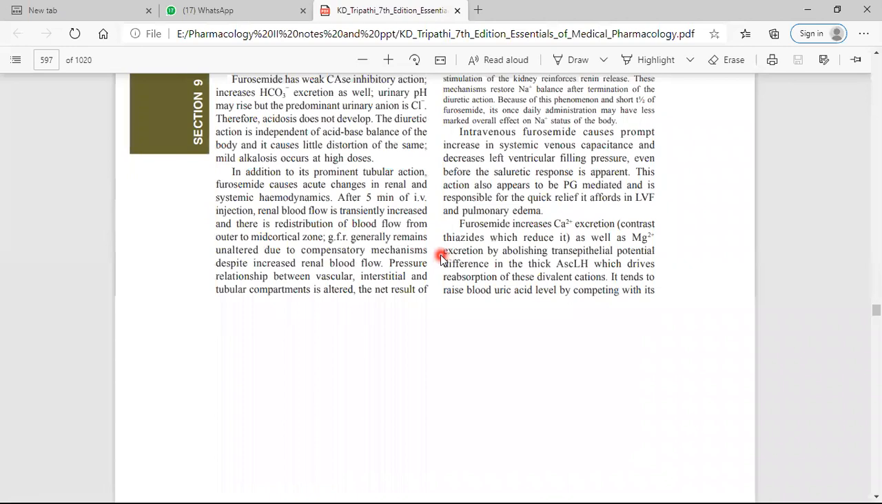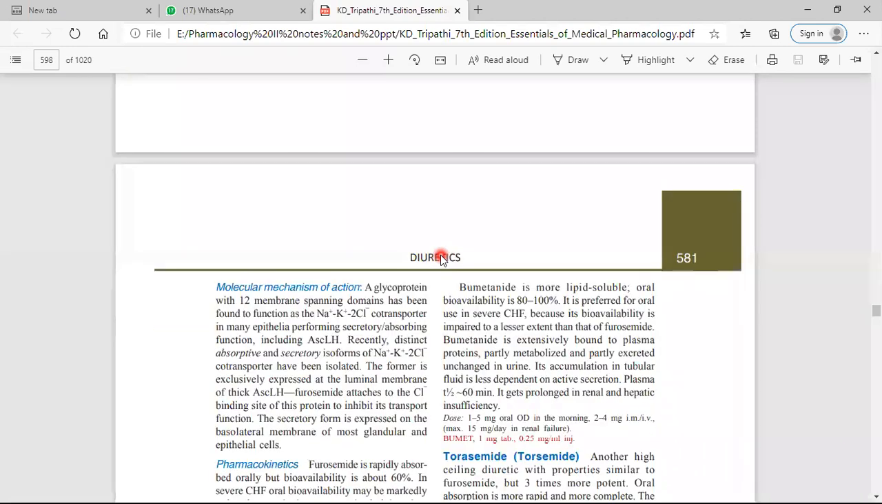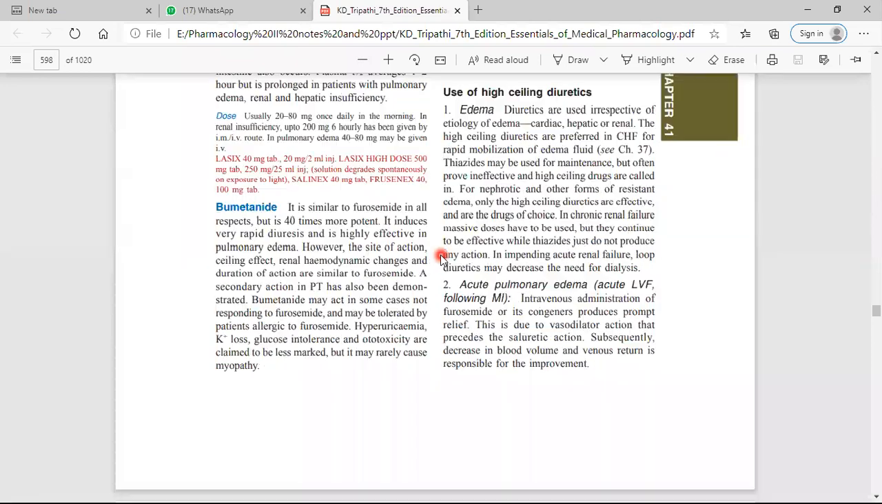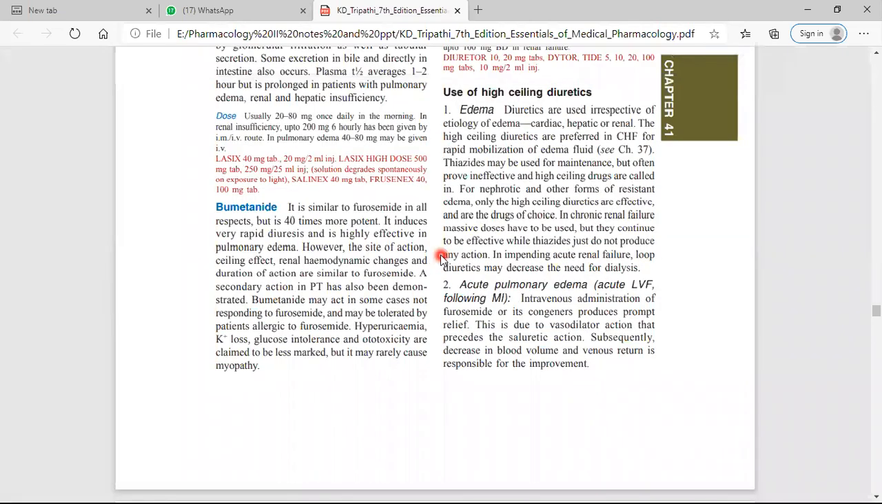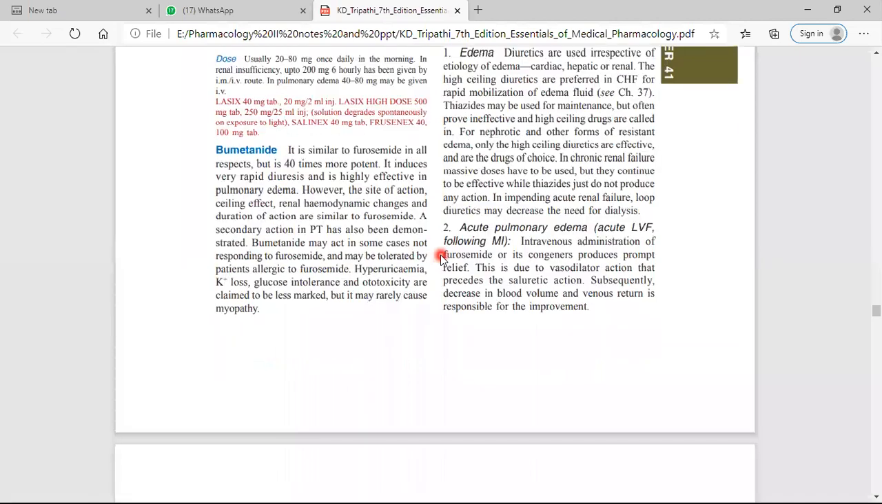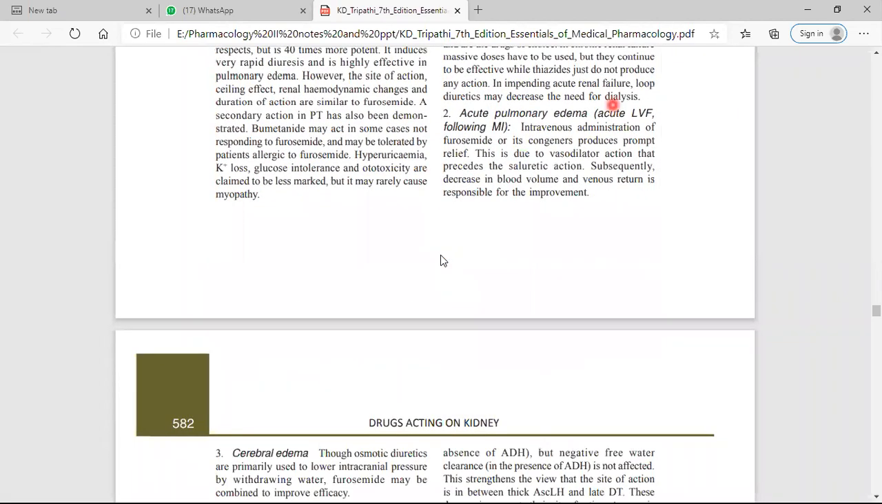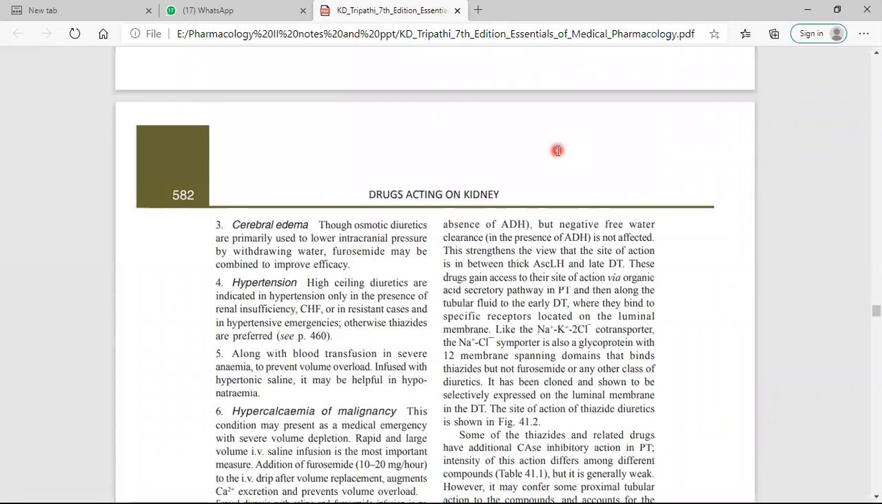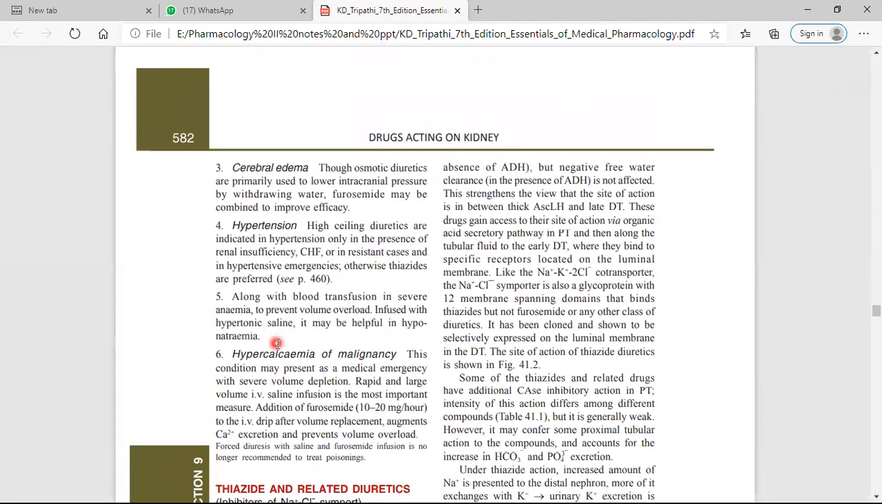Again, an important thing about the furosemide drug is its uses. It is used for edema, when there is swelling, especially of cardiac, hepatic, and renal etiology. It is used in the treatment of edema, acute pulmonary edema, when the lungs are filled with edema, cerebral edema, hypertension, and hypercalcemia of pregnancy.